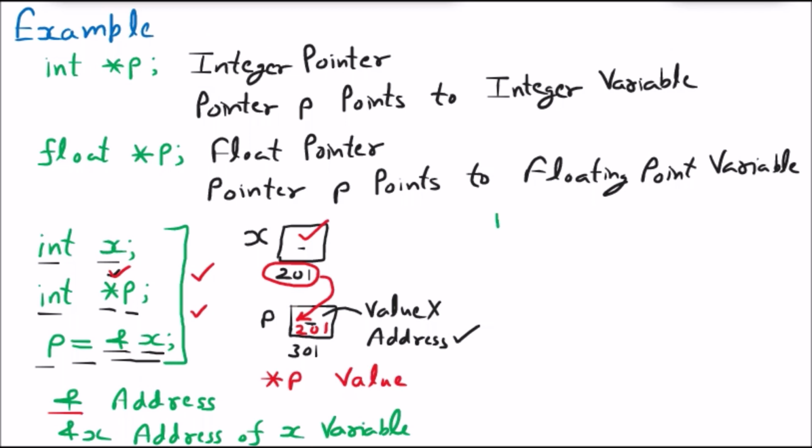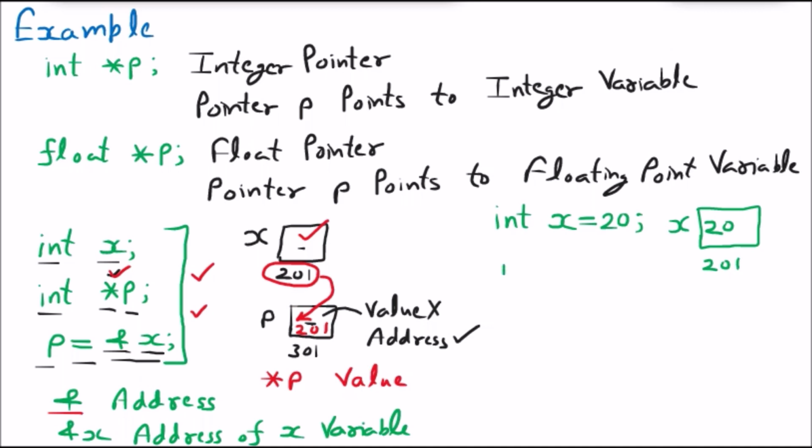Let us suppose I say int x, and I give the value 20 right now. So in memory we have one block declared with the name x, and let us suppose the address of that block is 201 and the value is 20.